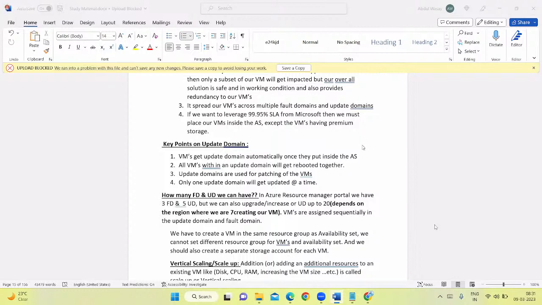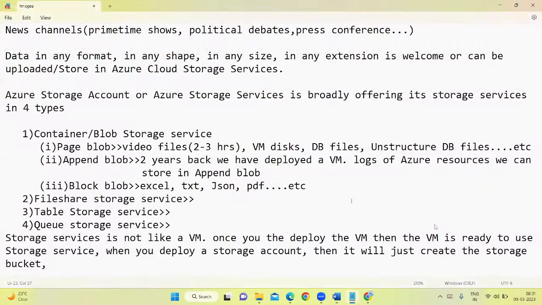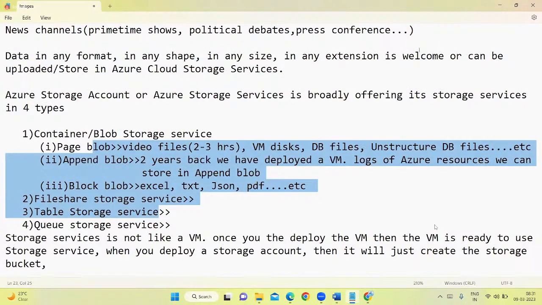Sorry, guys. Fine, guys. I'll stop the class here. Tomorrow we'll continue the storage account implementation. Theoretical information we have covered about the storage purposes, different types of storage services, and which storage service is used for what kind of use. Tomorrow I'll show you the practical implementation of storage services.